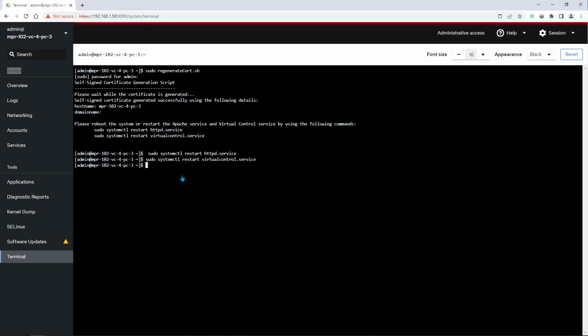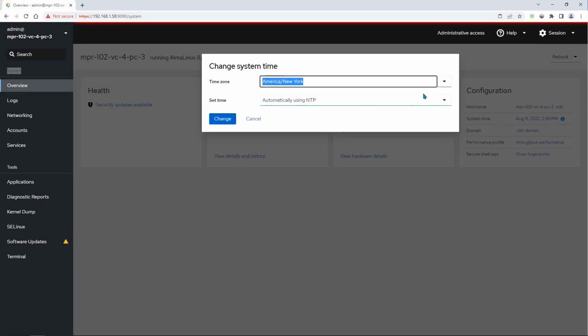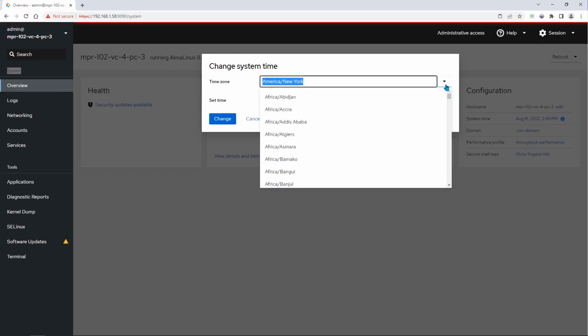Now that we are done changing the hostname and certificate, the next step in the setup process is to configure the time zone. Go back to the Overview menu and select System Time. Choose the appropriate region. Note that you may need to refresh your browser page to get the correct time to show.